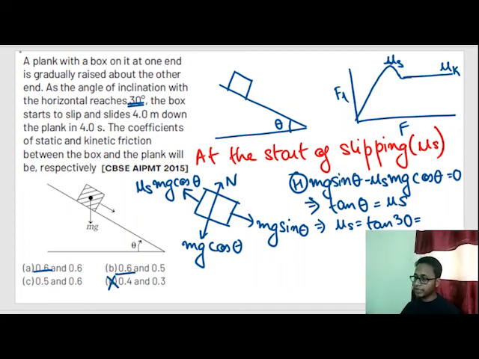The coefficient of static friction is past, so it would be either option A or option B. Now from common sense we can easily deduce option B, because the coefficient of kinetic friction will be a little lesser than the coefficient of static friction. So we can easily deduce option B from common sense. But I'll solve it fully.